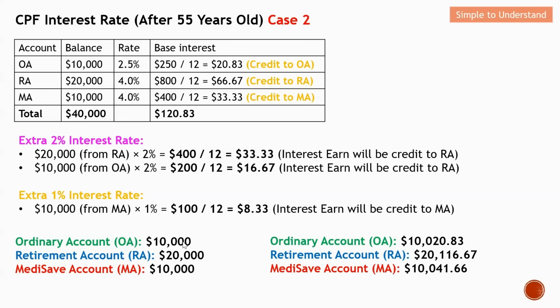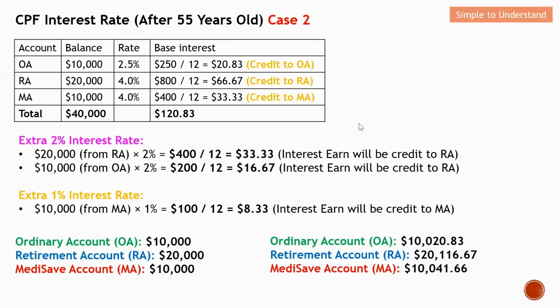Same for RA. Initially, he has 20K, but for RA, more will be credited. From here, you can see that this amount will be credited to RA. Another additional interest that you earn from OA will also be credited to RA. So these two amounts will add up together. In short, for RA, the interest is basically 66.67 plus 33.33 plus this 16.67. This will earn 116.67. So this will be the interest that this CPF member will be able to earn.